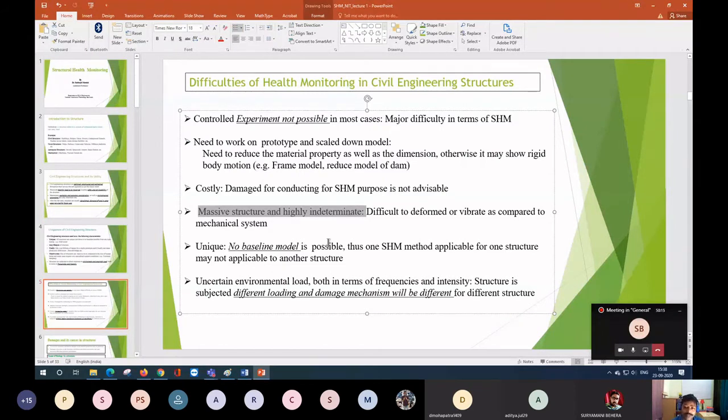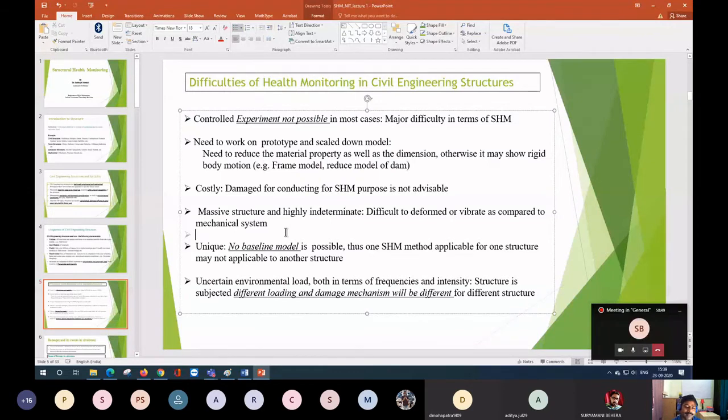That was in terms of deformations. Now, if you think of vibration, you need at least one vibrator to vibrate the whole structure so that you can get some vibrational response. So these difficulties are there. Another thing is the uniqueness that I already discussed: we don't have any baseline model. Since we don't have a baseline model, a health monitoring scheme which was applicable for one structure may not be applicable for a second structure.